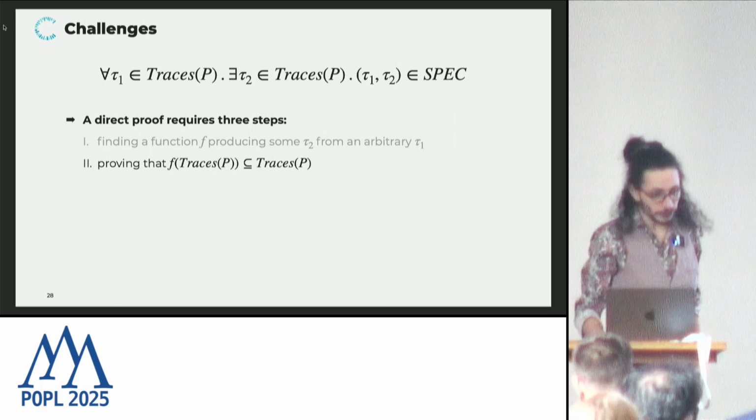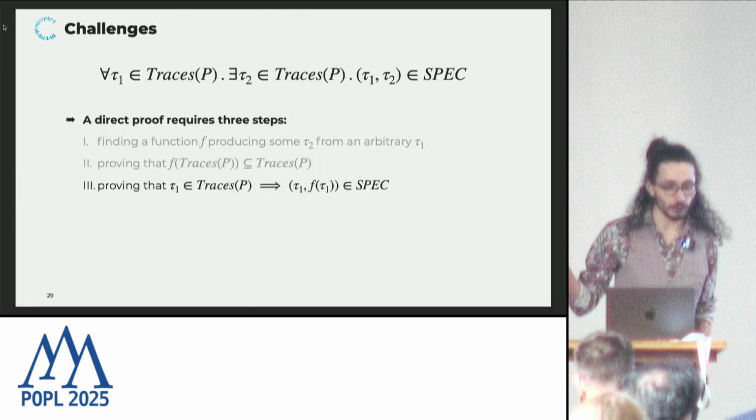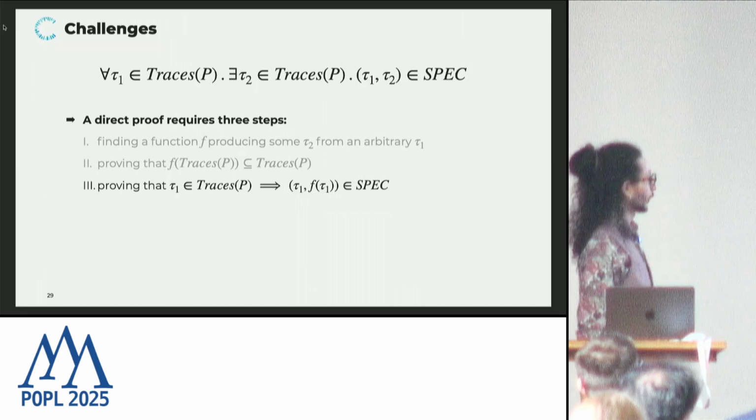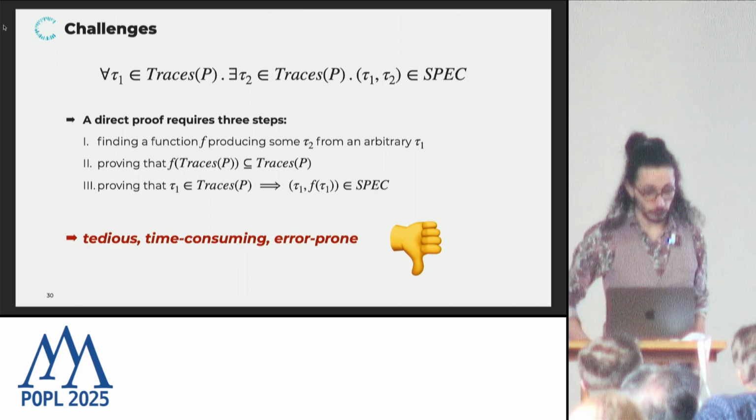And once we have done that, there is still a third step. We need to prove that the traces produced by our function are actually compatible with the specification. So this is a very tedious and time-consuming process.